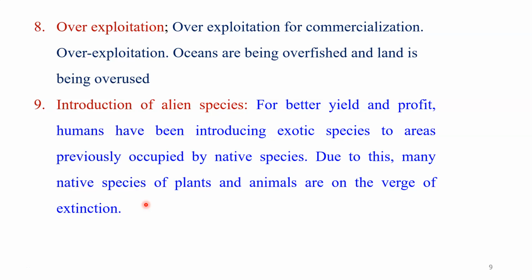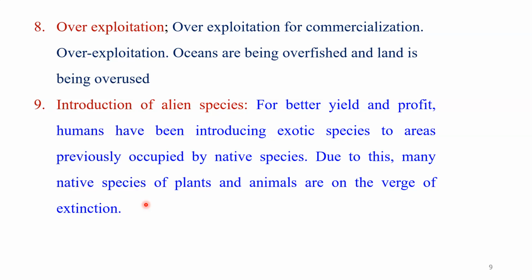It is not one-sided. On one hand, there is a continuous increase in the numbers of new varieties of plants or animals. On the other hand, the numbers of the old or native species decline day by day. You know that this is an important problem we observe at the global level. So when we introduce a new variety of animal, plant, tree, or crop, we are not able to conserve the local or native species.